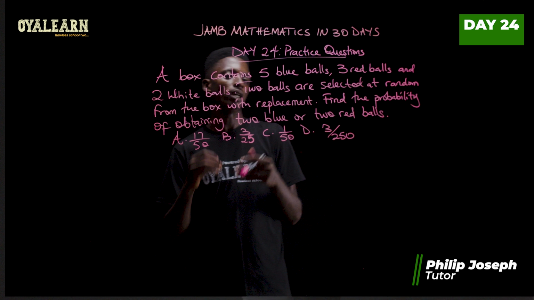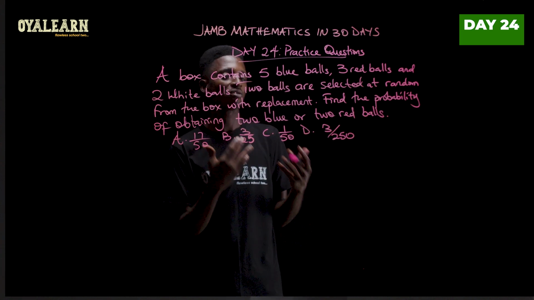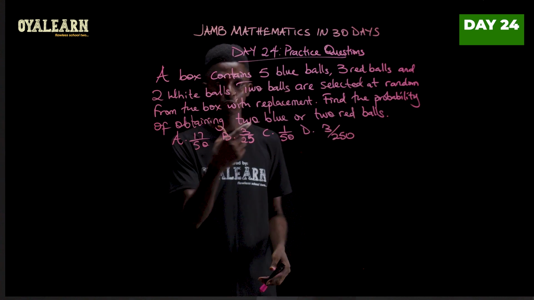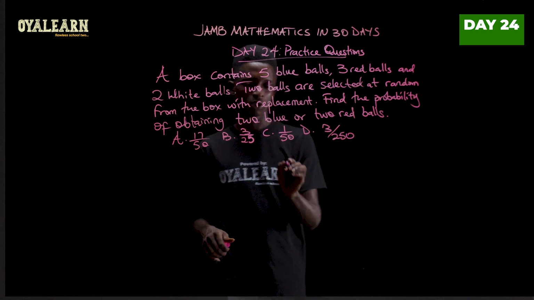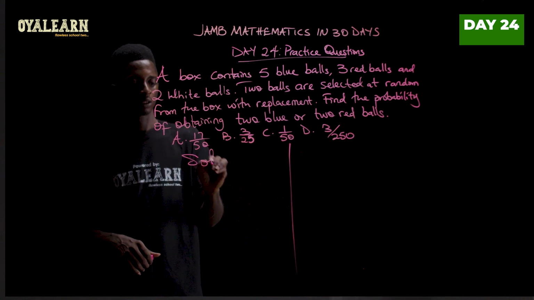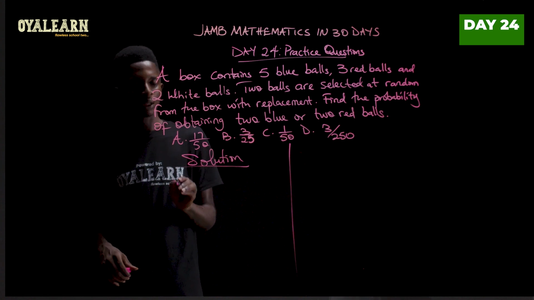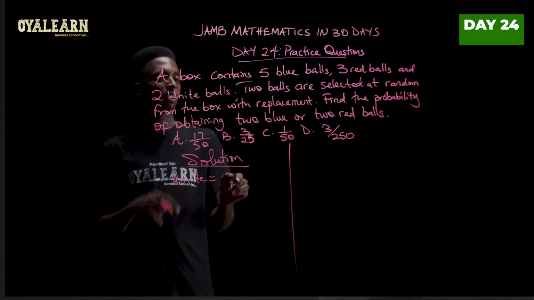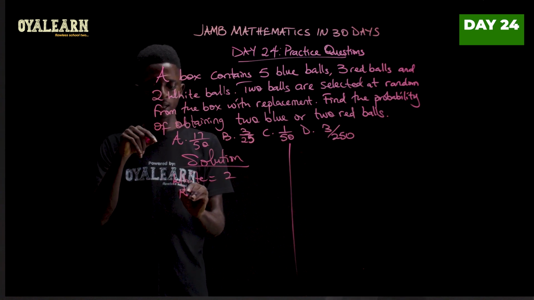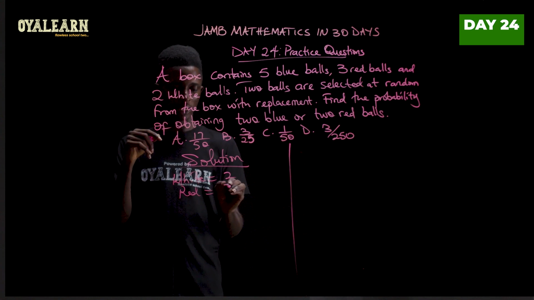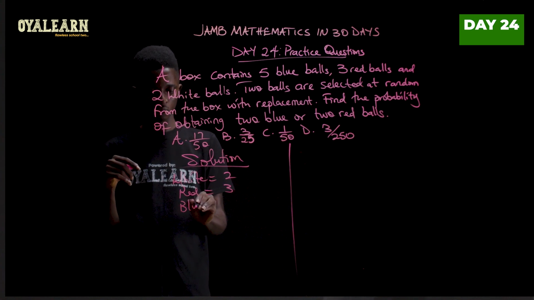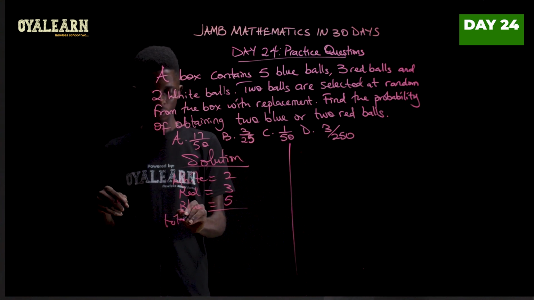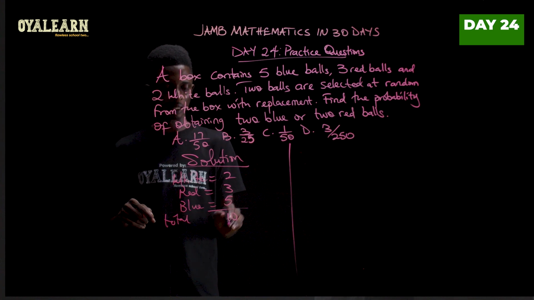2 white balls. And 2 are selected at random from the box with replacements. Take note with replacement. So find the probability of obtaining 2 blue or 2 red balls. So to solve this, we know that we have number of white balls. White balls is 2. Red balls that's 3. Then blue is 5. So the total will be the sum of this, which is 10.